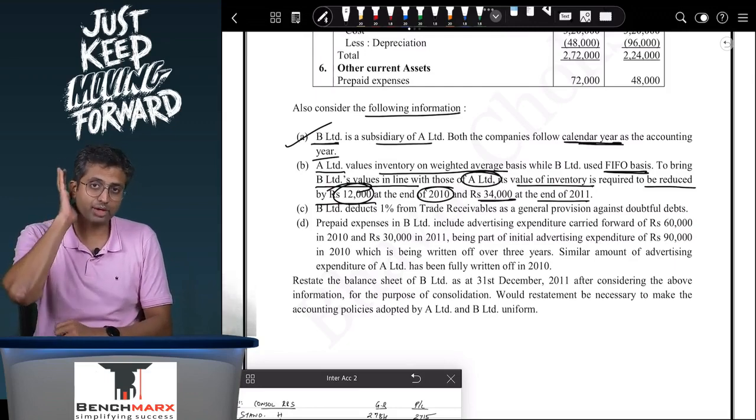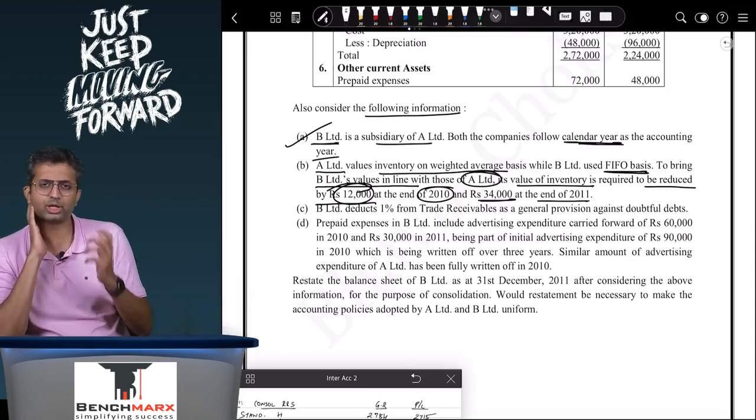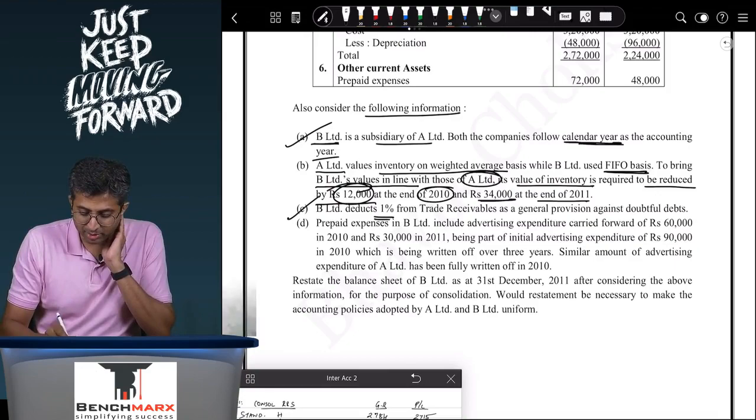34,000 is going to reduce the closing stock in the current year and correspondingly it will have an impact on the profits. B Limited deducts 1% from the trade receivables as a general provision against bad debts.